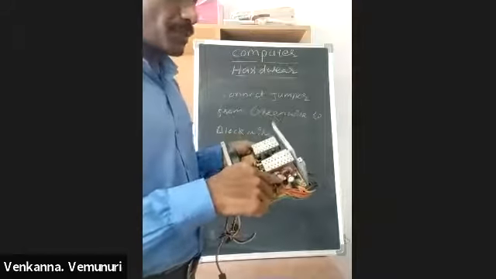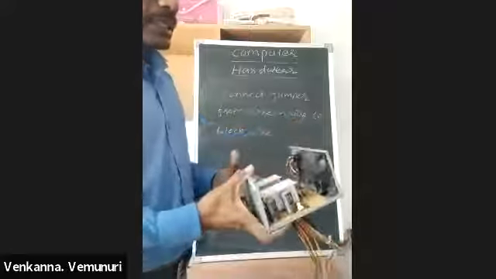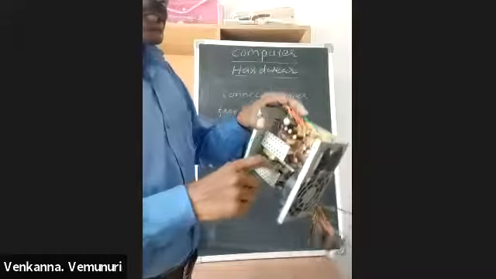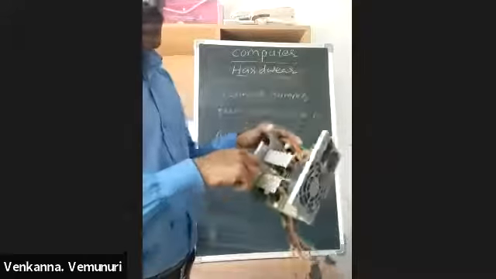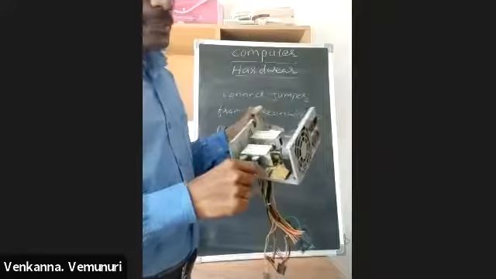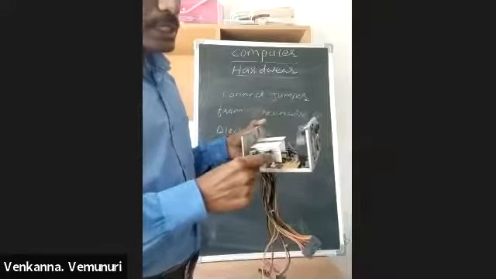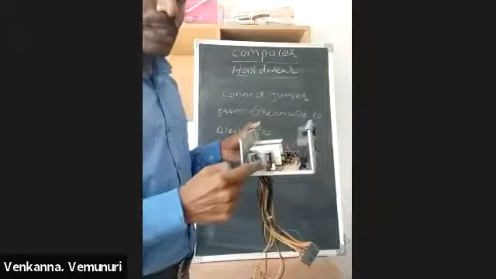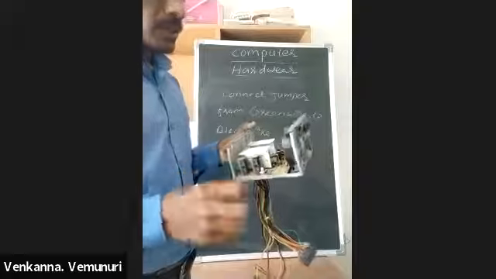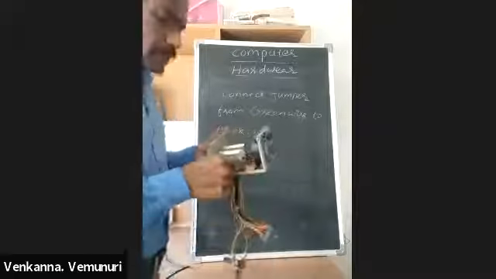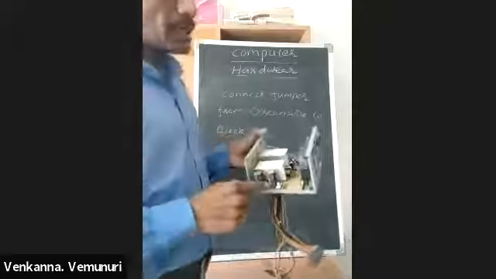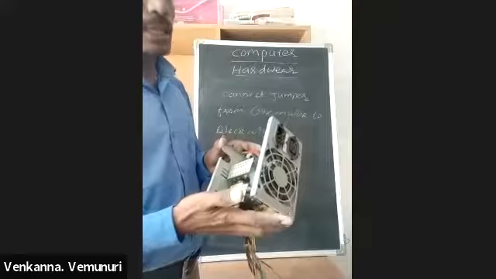This is the first problem. The second is on this side: switching transistors shorted, or the bridge rectifier shorted, or sometimes these capacitors are also bulging. You check and replace these components, and then this SMPS works properly.